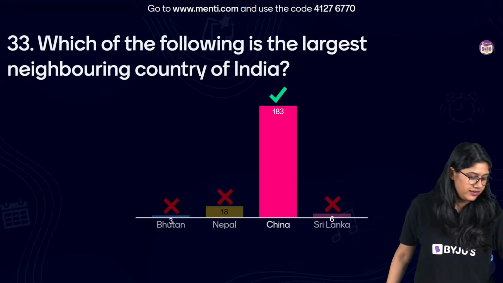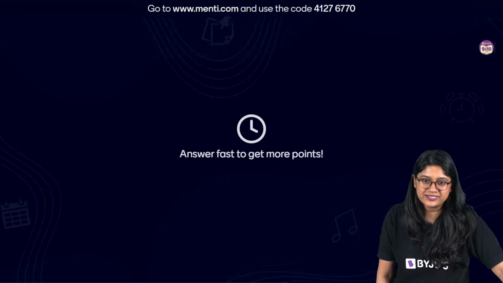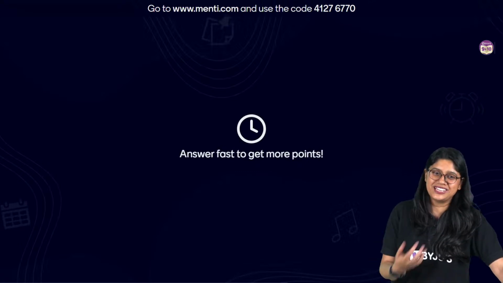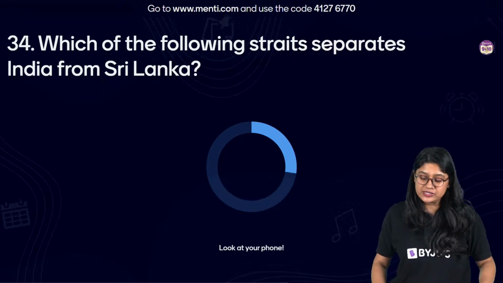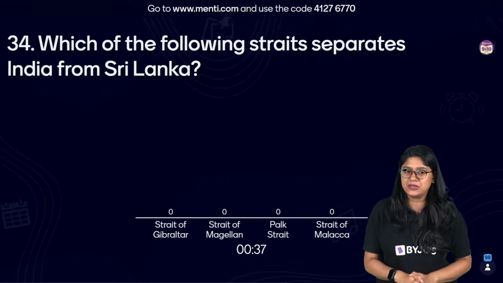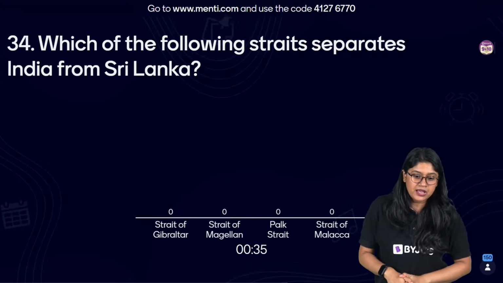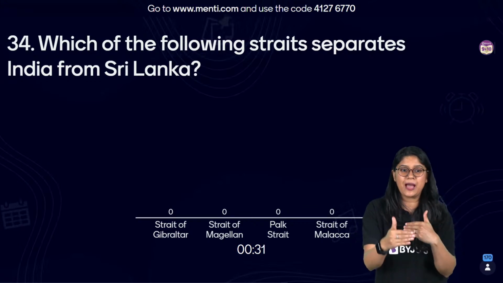Very good. Let's take a look at question number 34. What do I do? The questions in the exam were not this easy. We have it over here. Which of the following separates India from Sri Lanka? So this can be a little bit difficult. See, between India and Sri Lanka there is a small gap.